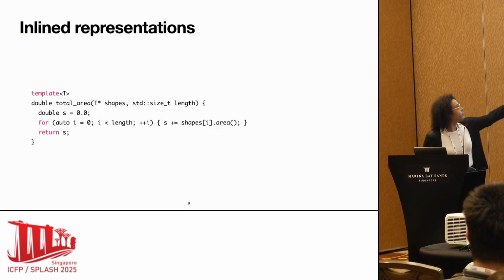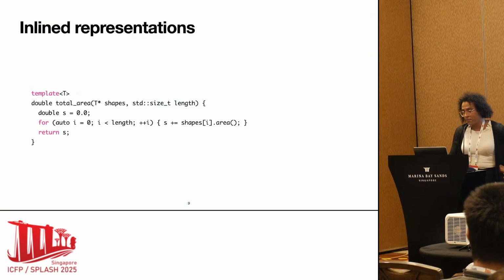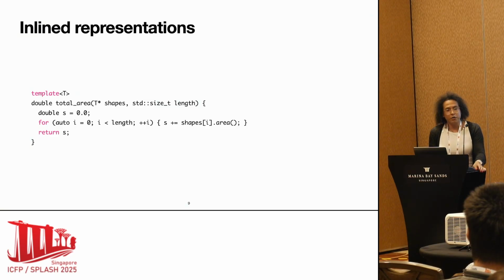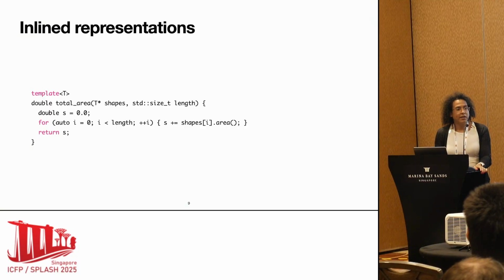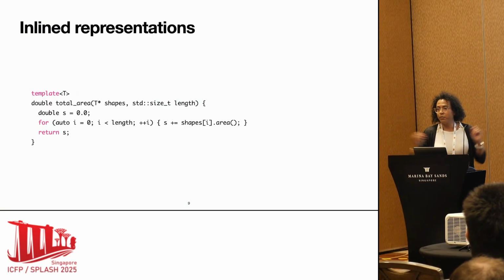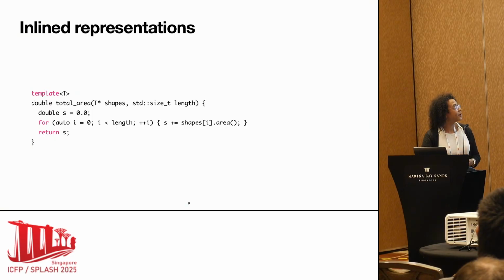So if I wanted to implement my total area function in C++, here is how I could do it. You could complain that I didn't use a smart type, but it's for the sake of making this representation simple. I have a pointer to an array of shapes, which has this packed representation that I showed before, and I have a length, and then I can just run this loop.